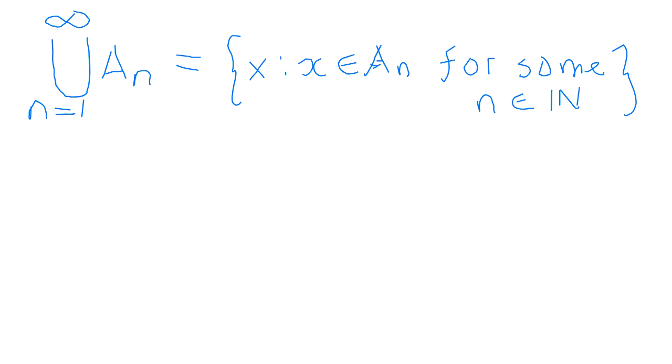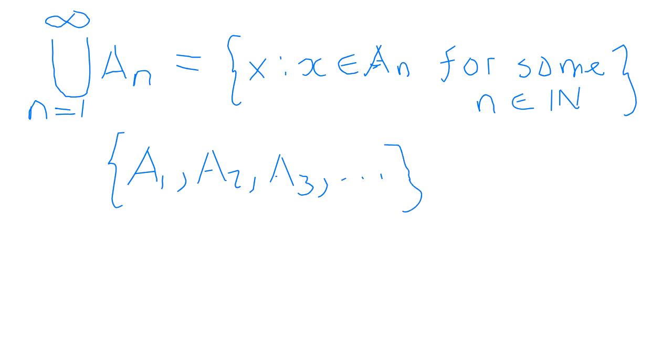All right. So now if you have an intersection of an infinite number of sets, let's make clear the sets I'm talking about: A1, A2, A3, right up to wherever. So it's an infinite collection of sets.